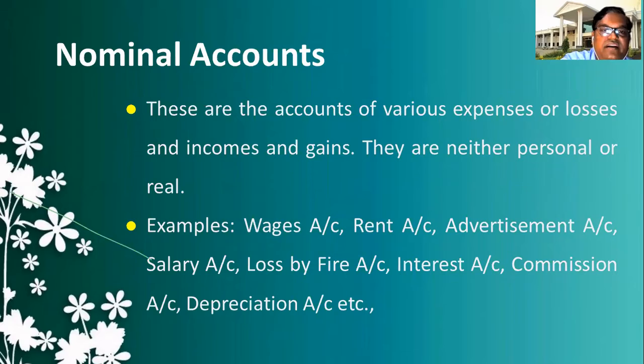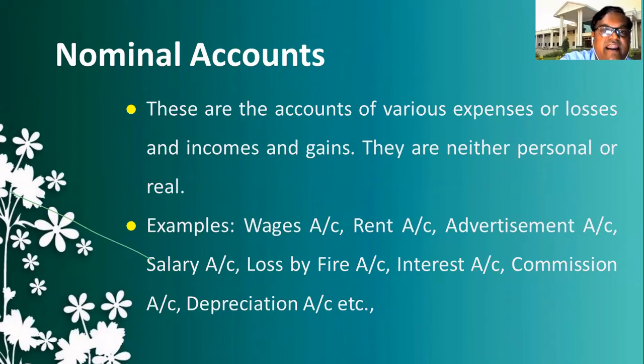Expenses like wages account, rent paid account, advertisement account, salary account, loss by fire, interest received, interest paid. Interest received is an income, interest paid is an expense. Commission received is an income, commission paid is an expense. Depreciation account. Like this, all income and gains and expenses or losses come under nominal account. So these are all three different types of accounts. The meaning of all these three accounts you must know before going to understand how to operate Tally.